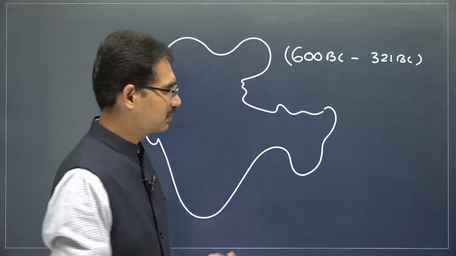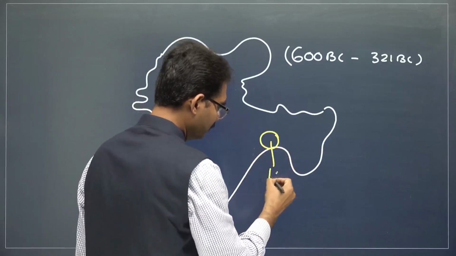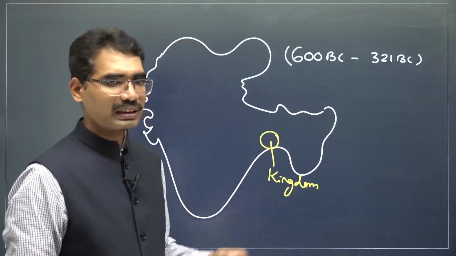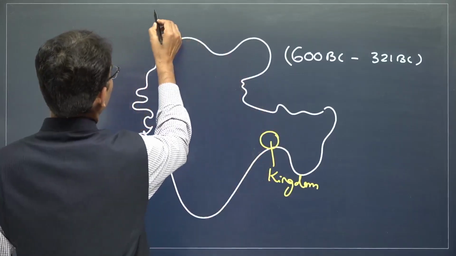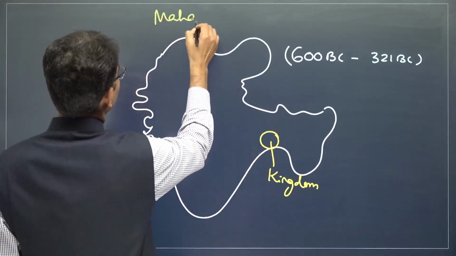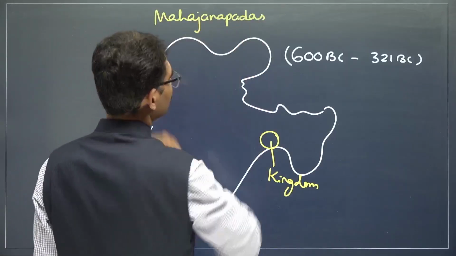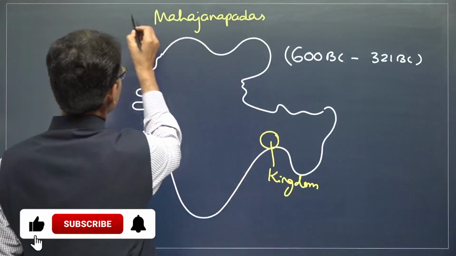What are the names? In present-day Bengal, there was one kingdom. Today it appears like a very small territory, but for them it was a very big kingdom. That's why they were called Mahajanapadas. How many kingdoms are there? 16 kingdoms are there.